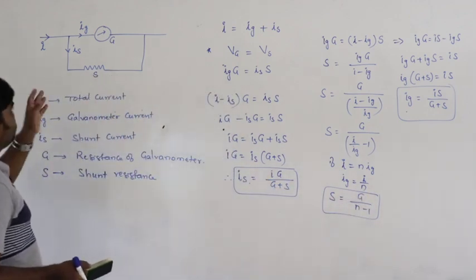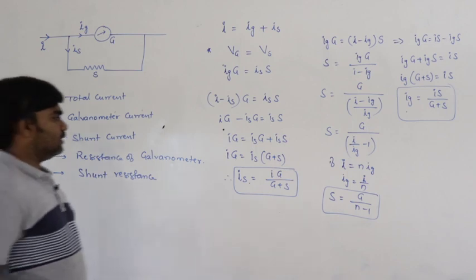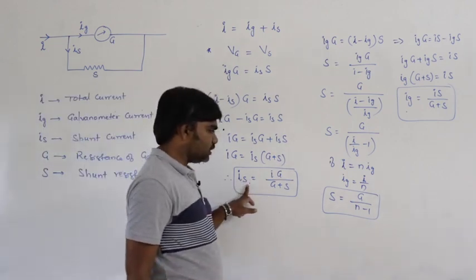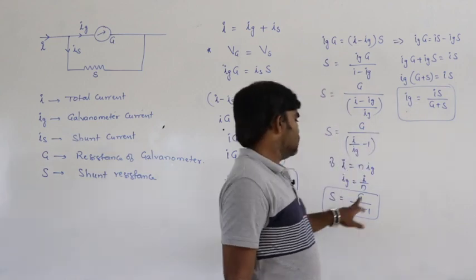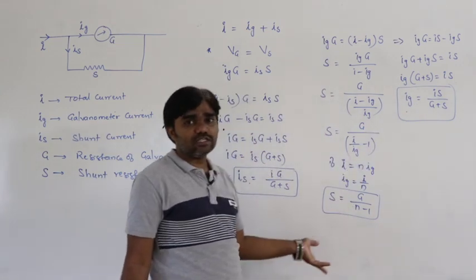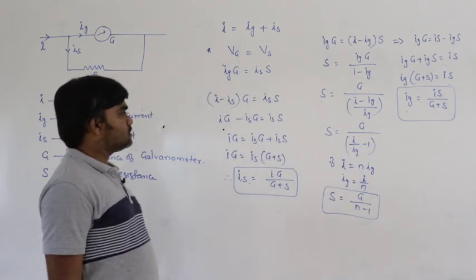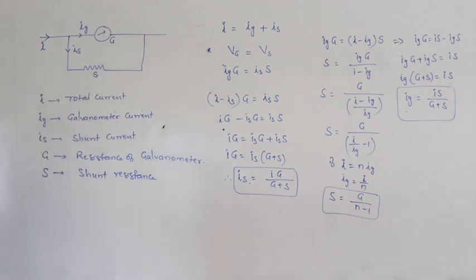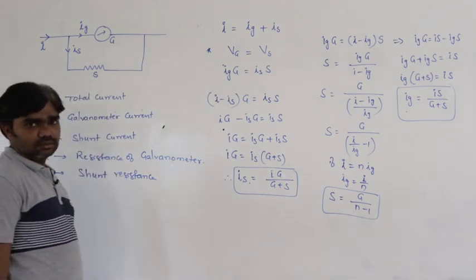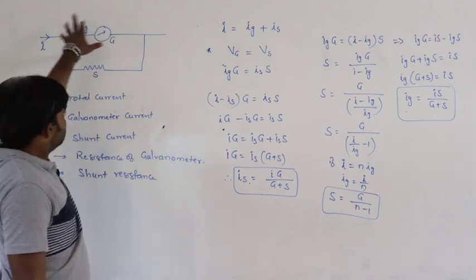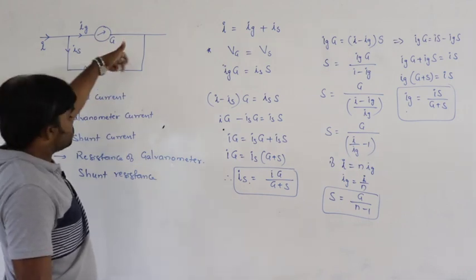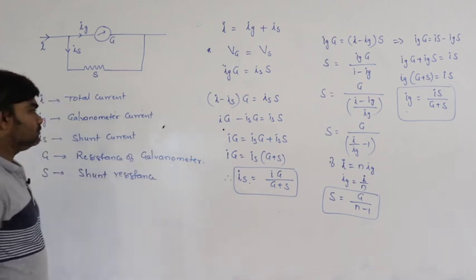So, this is the ammeter. How can you calculate the shunt current? How can you calculate the galvanometer current? How can you calculate the shunt, and what is the principle of the shunt? And this is about ammeter or shunt. A small amount of resistance connected in parallel is called a shunt, and this arrangement acts as an ammeter.